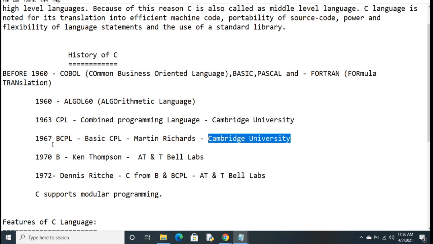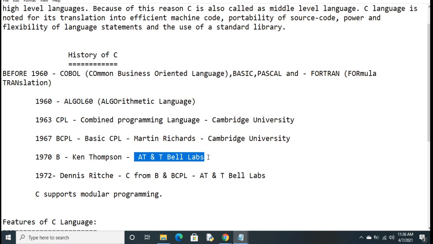In the year 1970 the B language was introduced, developed by Ken Thompson at AT&T Bell Laboratories. And in the year 1972, the language we are going to learn, C language, was introduced by Dennis Ritchie at AT&T Bell Laboratories. It is a combination of B and BCPL.